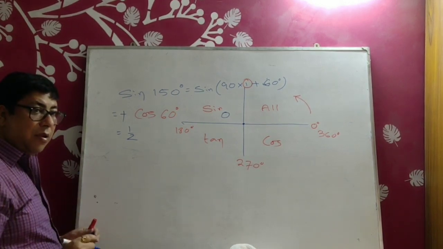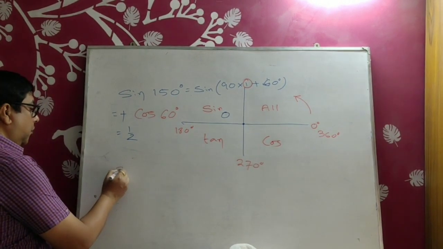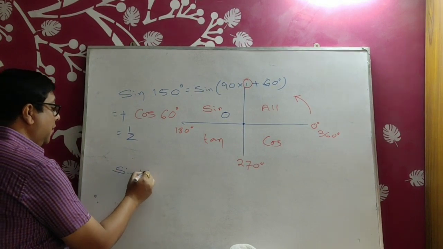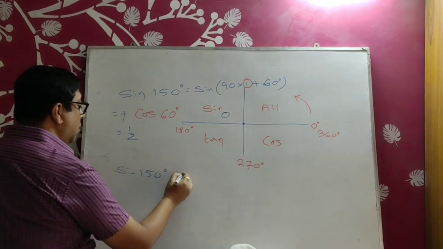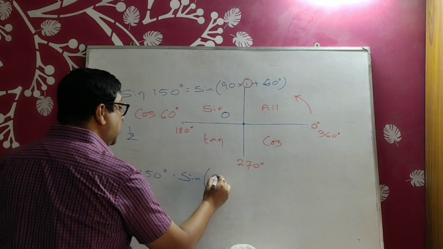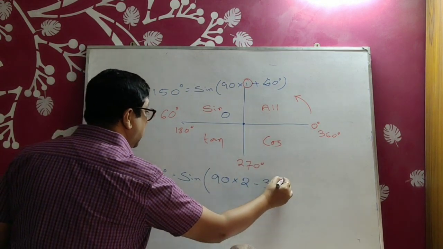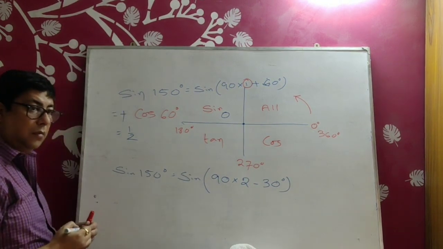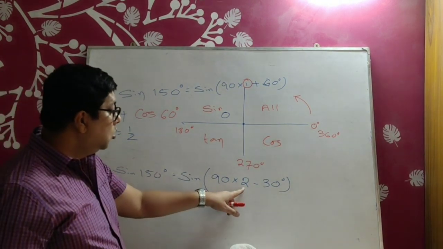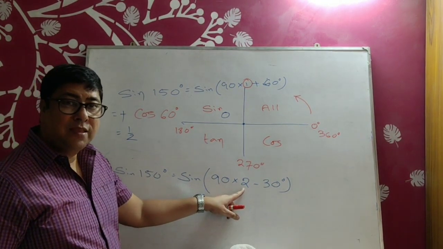Again I am finding the value of sine 150. See, sine 150 degrees can also be written as sine of 90 into 2 minus 30. 2 means even number.